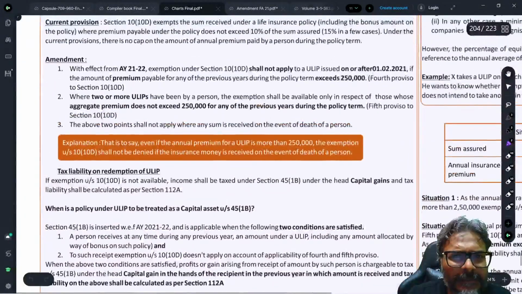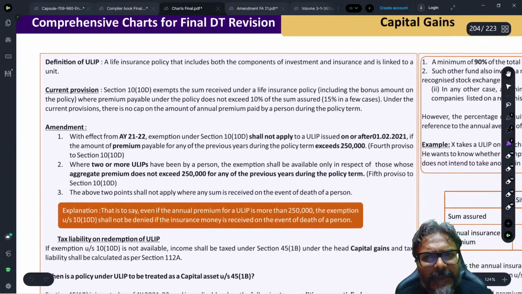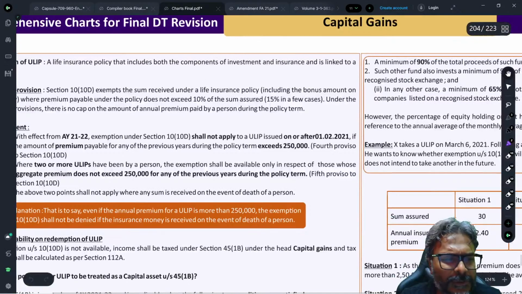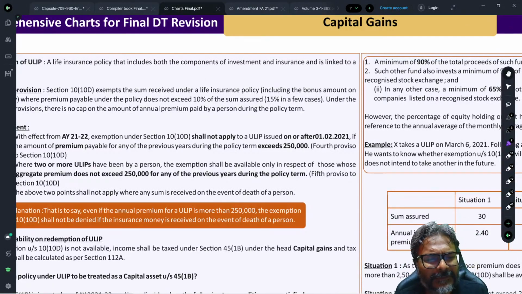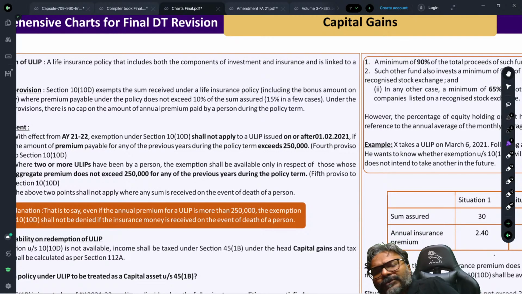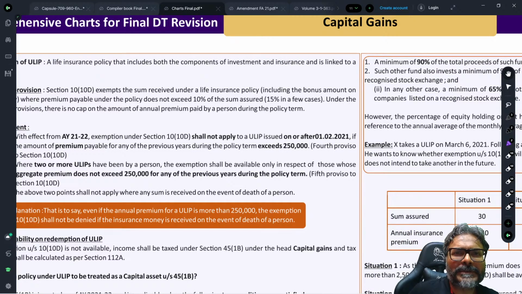The first one, students, is directly the ULIP amendment. I'll take you directly to the situation, without wasting time on the concept part which we have already discussed earlier. I'll make you understand through a practical question itself. Let's look at this.